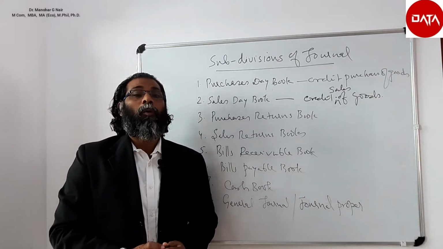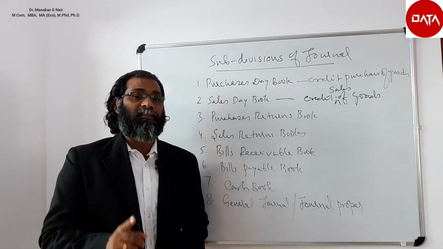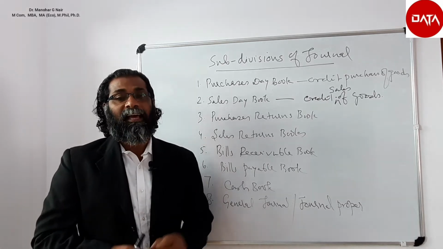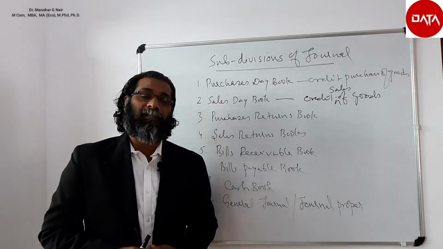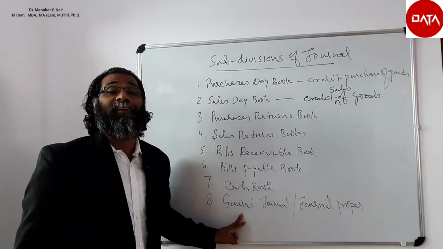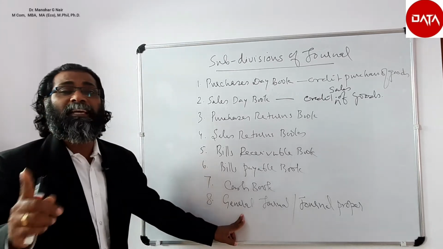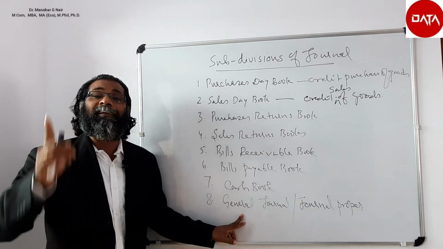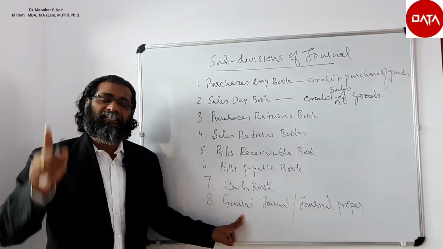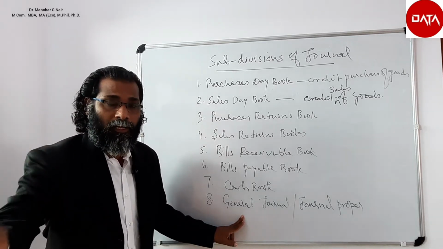See my dear friends, only goods will be written here in the purchases day book as well as the sales day book. If an asset is purchased on credit basis, that will not be written in the purchases day book. So it will be written in the last one, that is called general journal or journal proper. So I would repeat that the purchases day book is meant for writing the credit purchases of goods only. And the sales day book is exclusively meant for writing the credit sales of goods only.